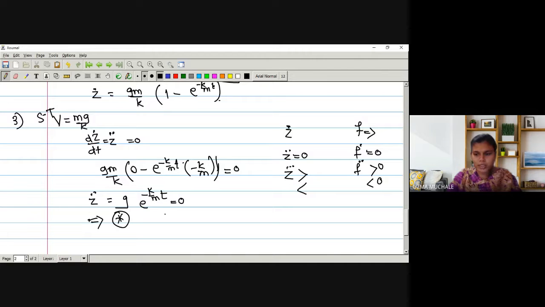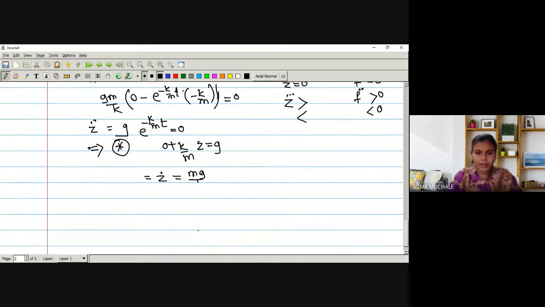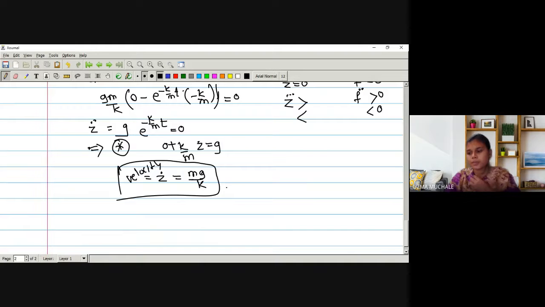After putting it in equation star, we have 0 plus k by m into z dot equals g, right? So the value of z dot is equal to mg by k, and z dot is nothing but velocity, and hence we have found the maximum value of the velocity: z dot equals mg by k.